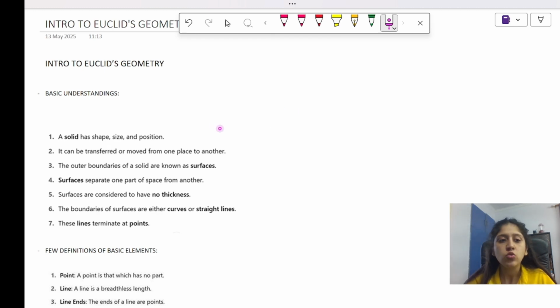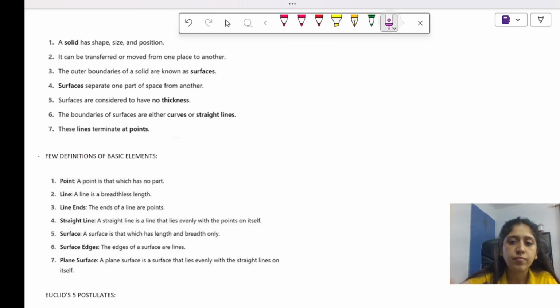ठीक है, तो सबसे पहले हम लोग Euclid geometry के बारे में सीखने वाले हैं. ठीक है, now Euclid geometry, whatever you want to pronounce it. वैसे ज्यादातर इसे Euclid geometry बोलते हैं. Okay, let's start with just the basic understandings of certain figures that you have to learn. सबसे पहले there are certain basic things that you got to know. क्या होता है वो? See, सबसे पहले it is what is a solid. ठीक है, solid क्या होता है?